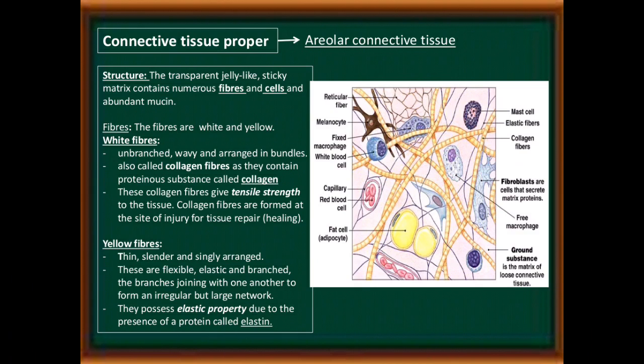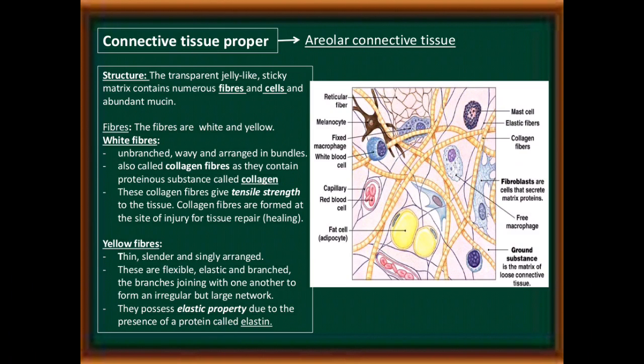Connective tissue proper, areolar connective tissue. See the other features. Structure: the transparent jelly-like sticky matrix contains numerous fibers and cells and abundant mucin.